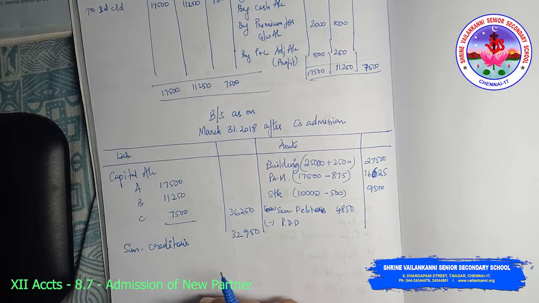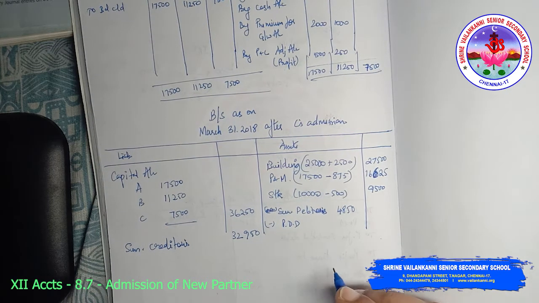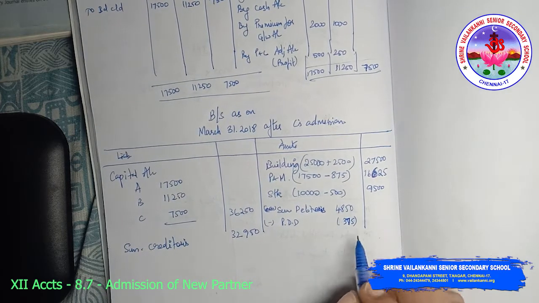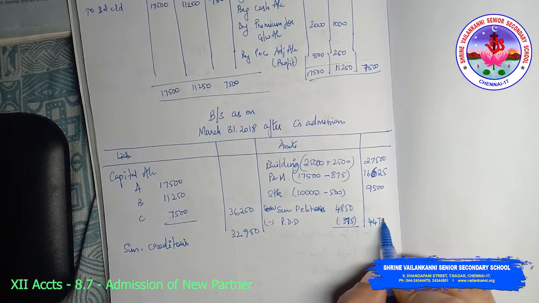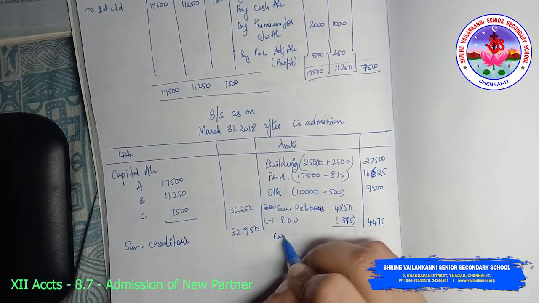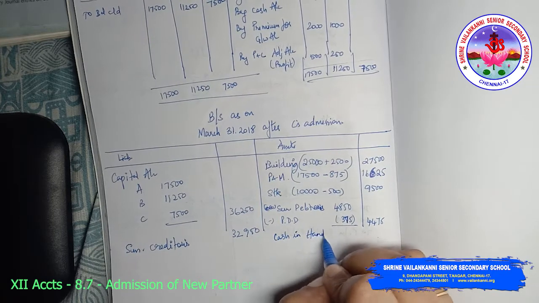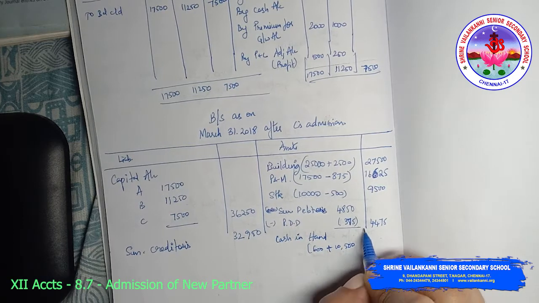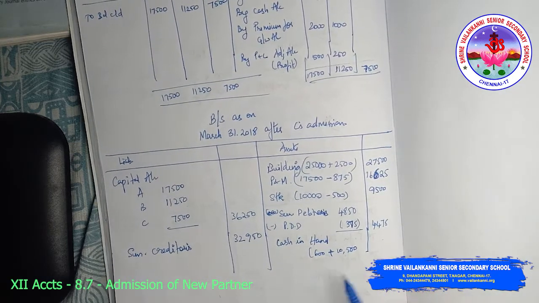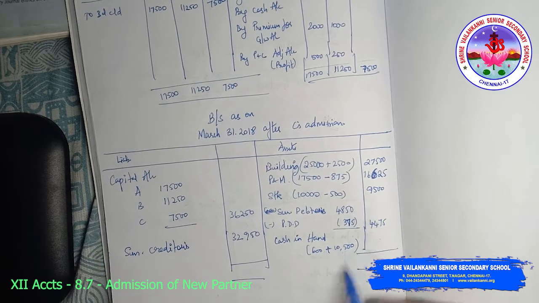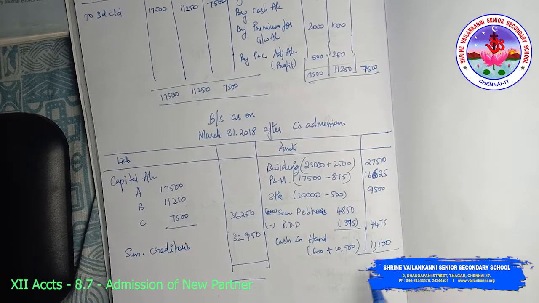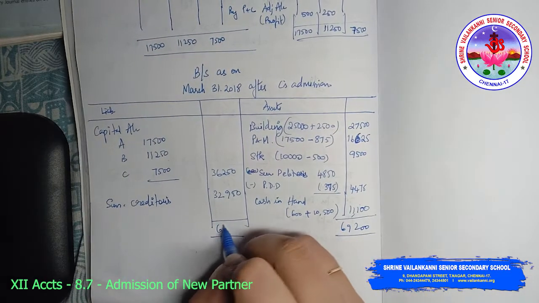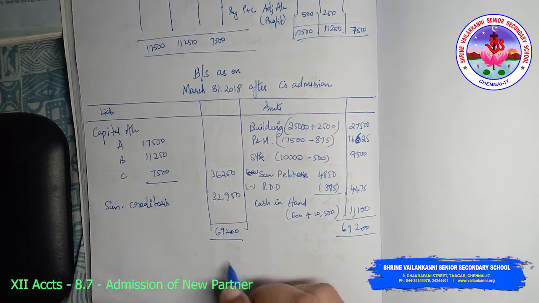You have the provision for doubtful debts as 375. So you have 4,475. Then cash in hand 600 plus 10,500, so 11,100. The total will be 69,200. Okay, so this is the end of the problem.